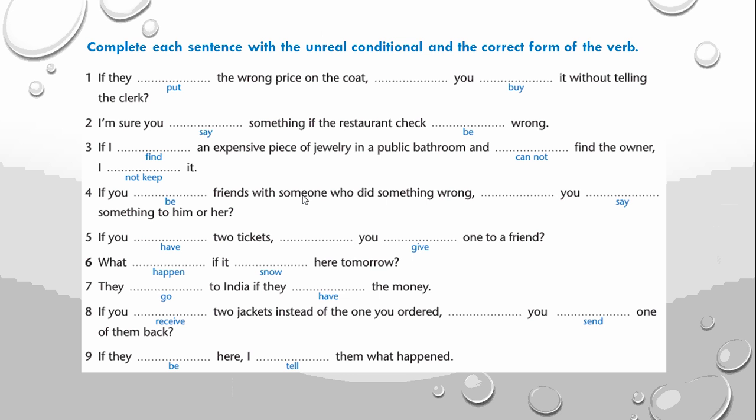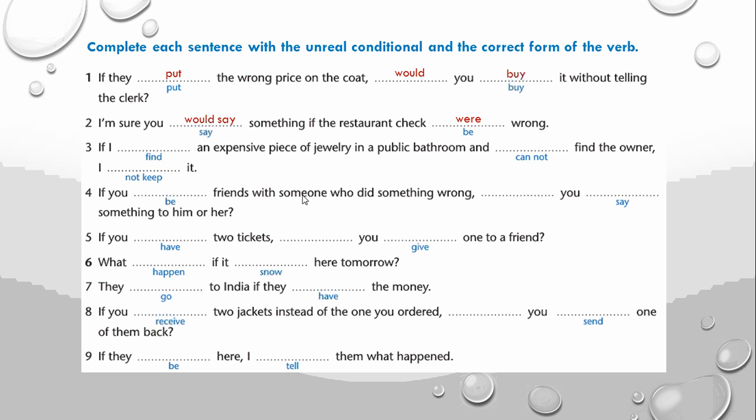Good, let's practice a little bit. I have chosen an example from the book. Complete each sentence with the unreal conditional and the correct form of the verb. If they put the wrong price on the coat, question with would: would you buy it without telling the clerk? I am sure you would say something if the restaurant check were wrong.